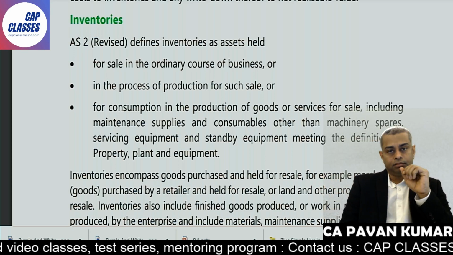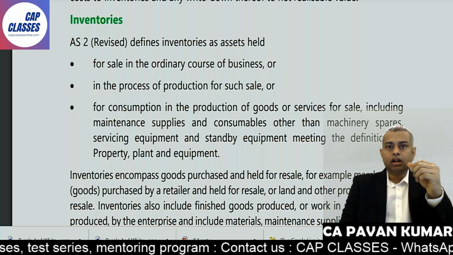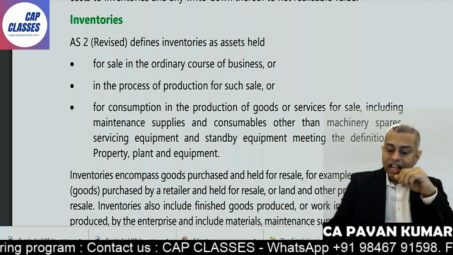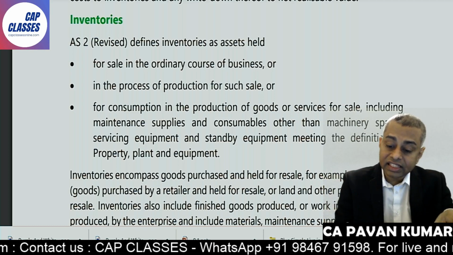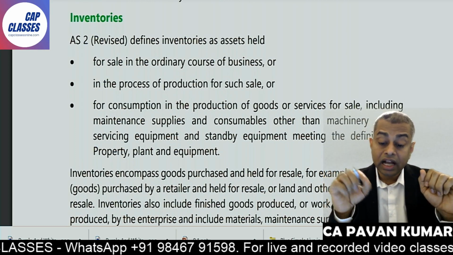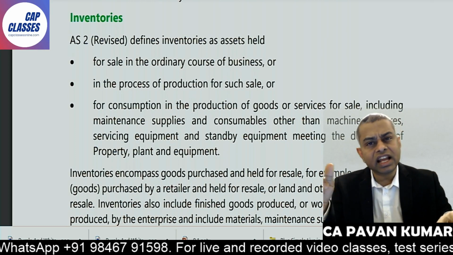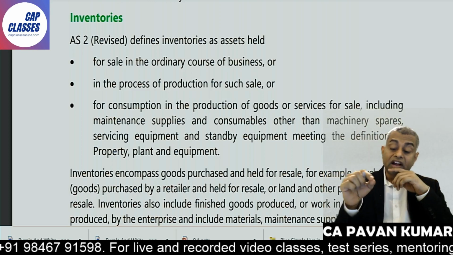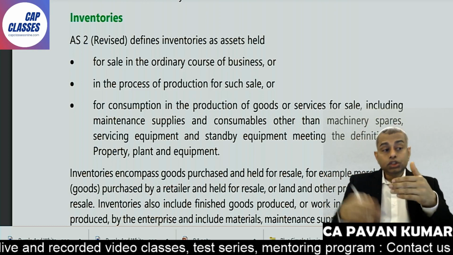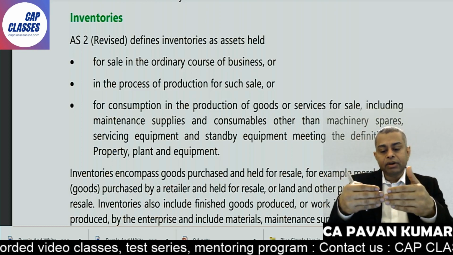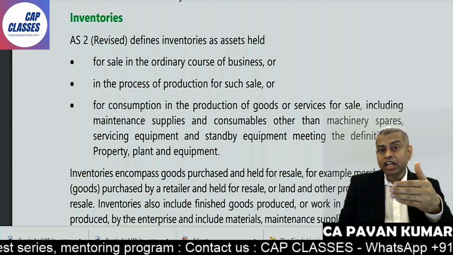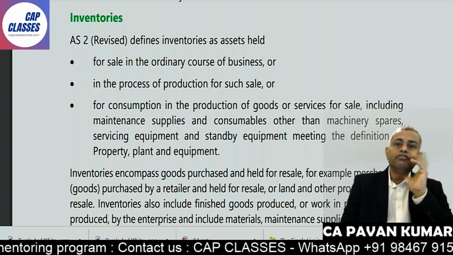That is finished goods. It can be raw material also, obviously. It can be work in progress also, obviously. So look at the definition. AS2 defines inventories as assets held for sale in the ordinary course of business, in the process of production for such sale, what is this? Work in progress. For consumption in the production of goods or services for sale, what is that? Raw material. So study bottom up: third bullet point raw material, second bullet point work in progress, first bullet point finished goods, correct?